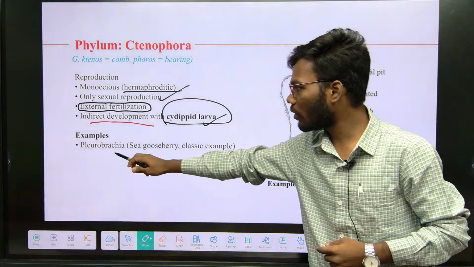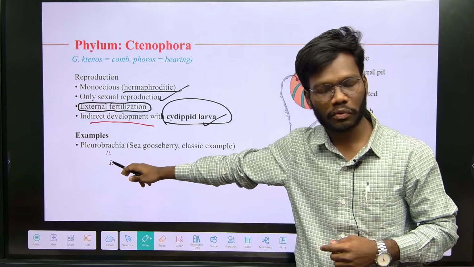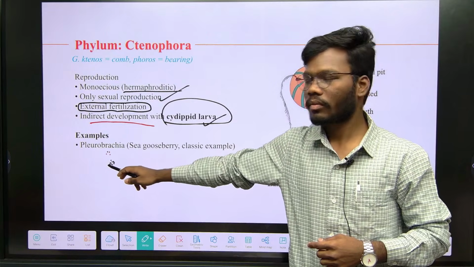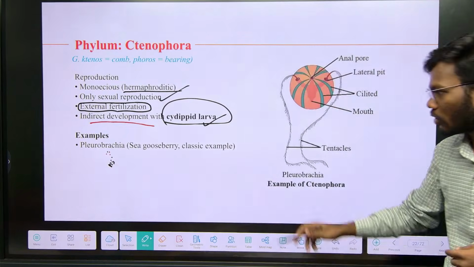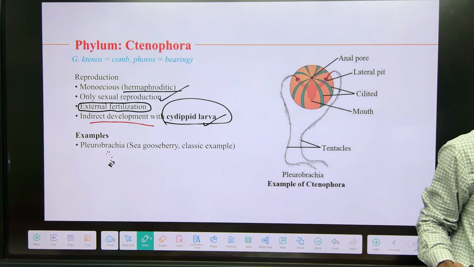The example of Ctenophora is Pleurobranchia. This is the only example given in your NCERT. Only one example, that is Pleurobranchia, also called sea gooseberry. Understand? Cydippid larva.